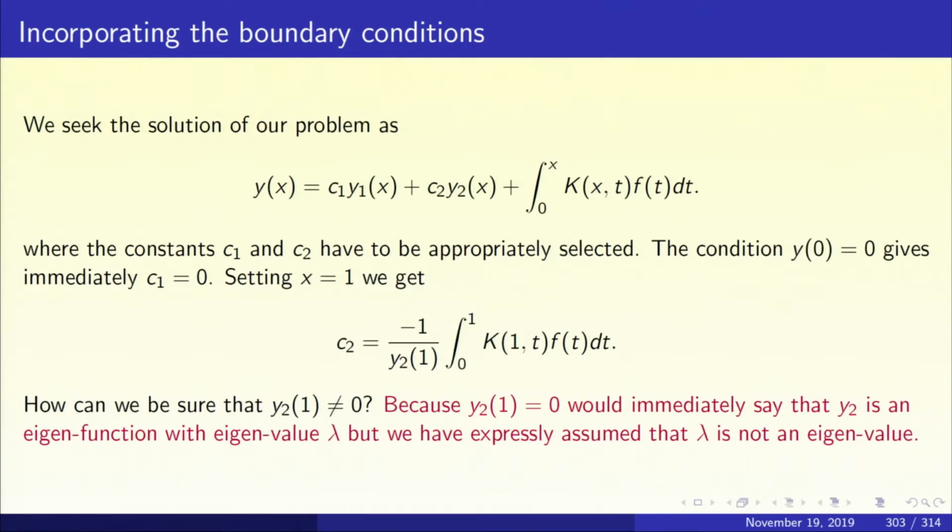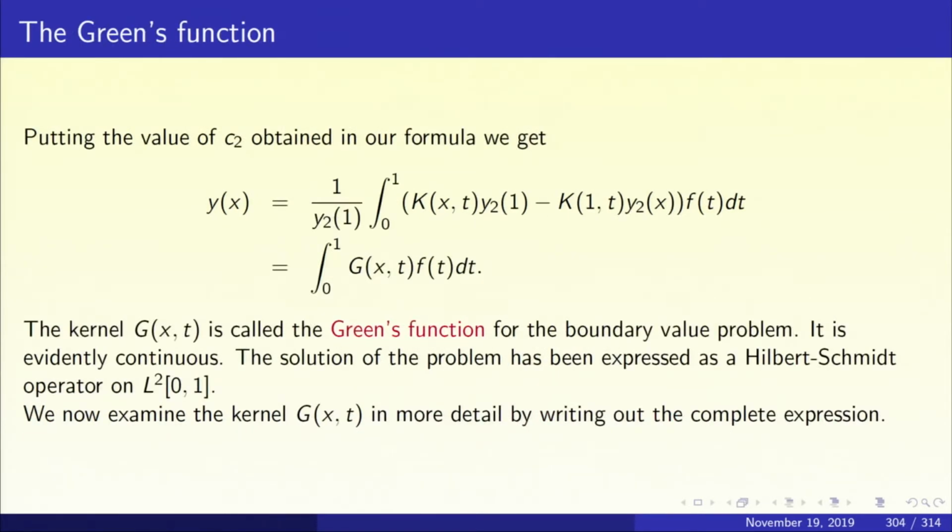So, now let us put this value of C2 in the expression for y of x. C1 is 0, C1 is gone. We obtained an expression for C2 and we will get two terms both involving integrals, and we must combine these integrals into one integral. So, when you do the algebra, you are going to get y of x equal to 1 upon y2 of 1 integral 0 to 1 k x t y2 of 1 minus k1t y2 of x f of t dt.